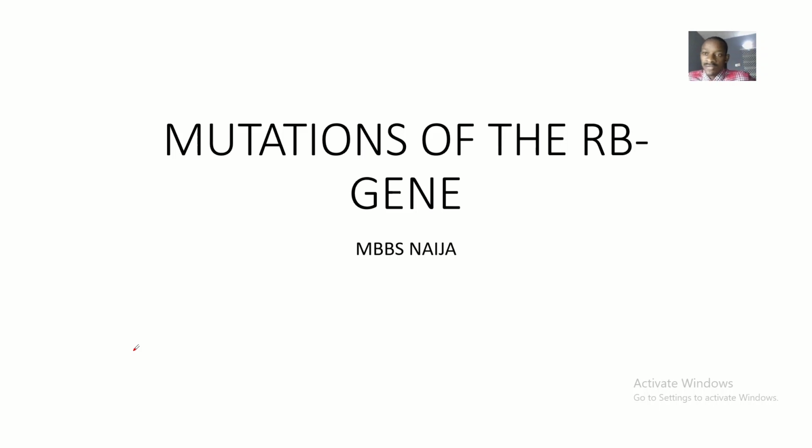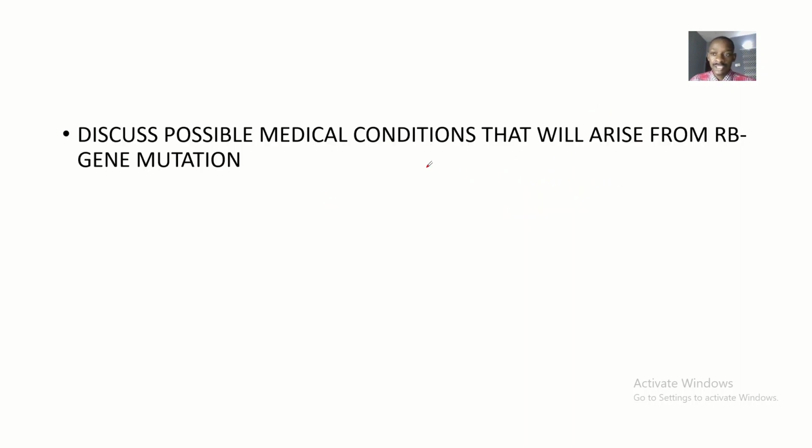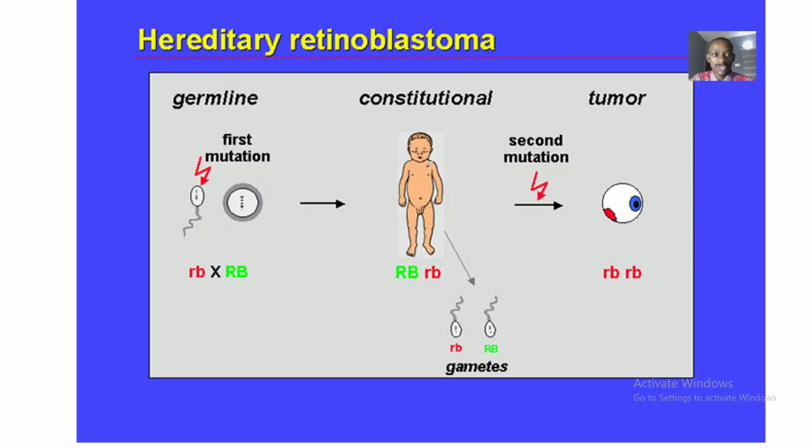All right, so we'll be picking out another important gene in the body today, and we'll be discussing its mutation. The gene we're going to treat today is the RB gene. Under the RB gene, what is our focus? Our focus is to discuss possible medical conditions that will arise from RB gene mutation.